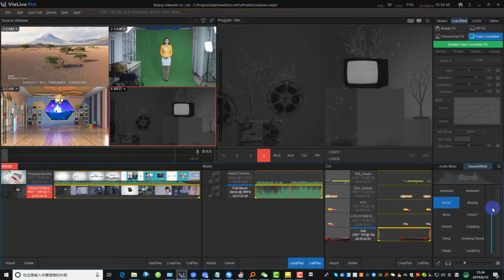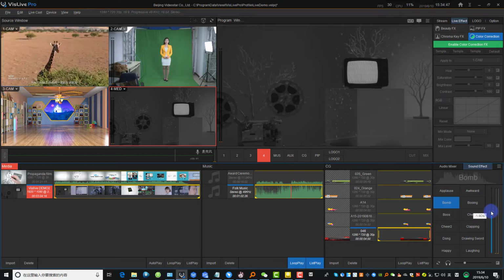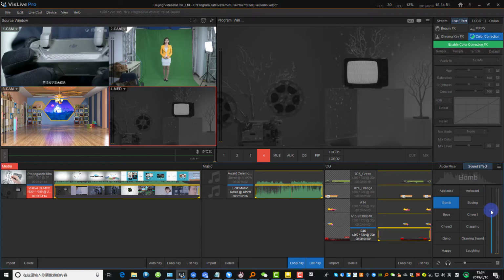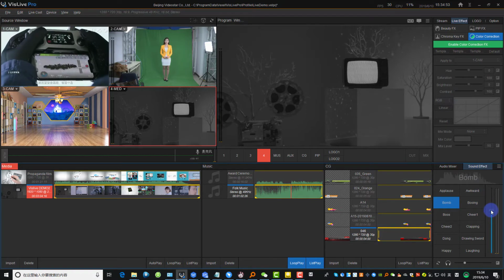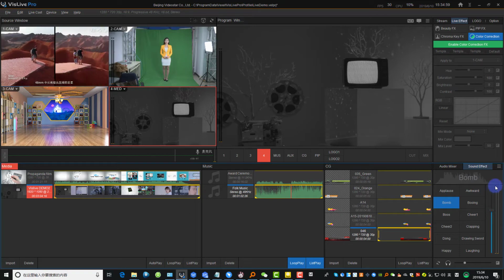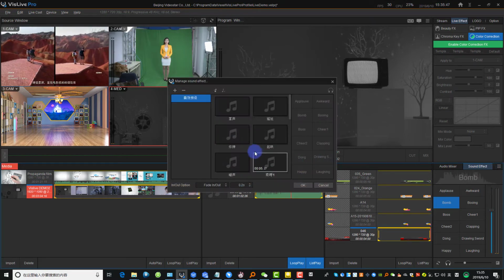And the volume of the sound effect can be adjusted by dragging the slider up and down on the right. If you want to import a new sound effect, just click the button on the upper right corner.